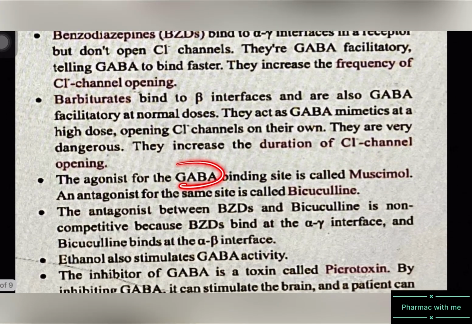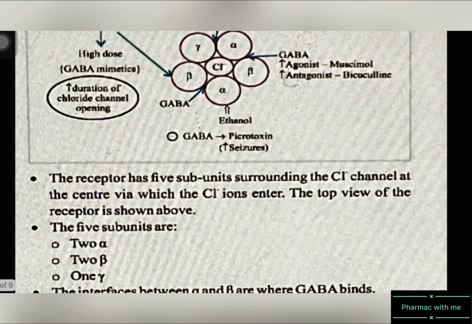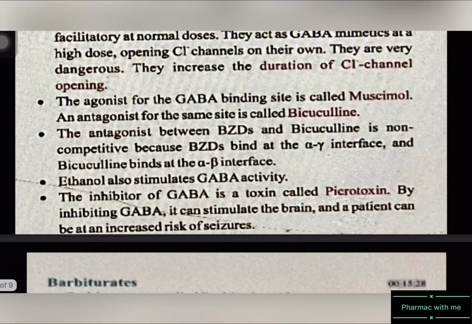The agonist for the GABA binding site is muscimol, whereas the antagonist for the GABA binding site is bicuculline. Here you can see the agonist for GABA is muscimol, whereas the antagonist is bicuculline. The antagonism between benzodiazepines and bicuculline is non-competitive.